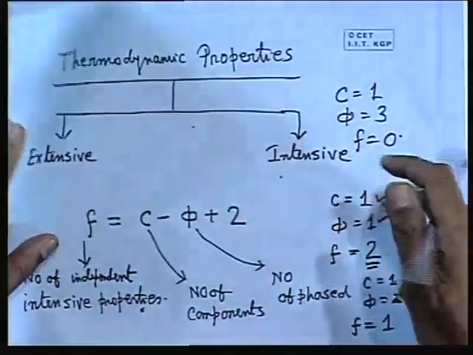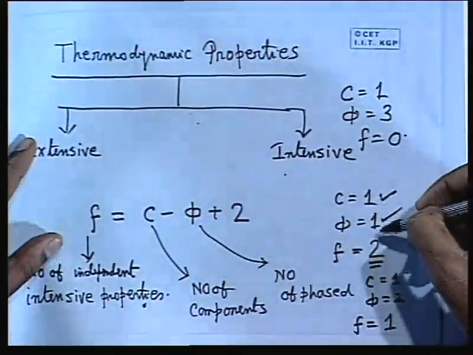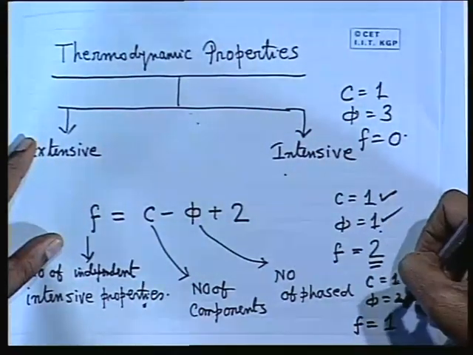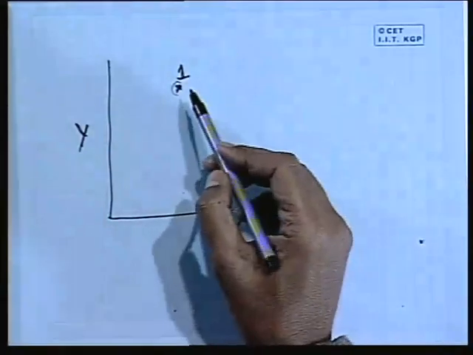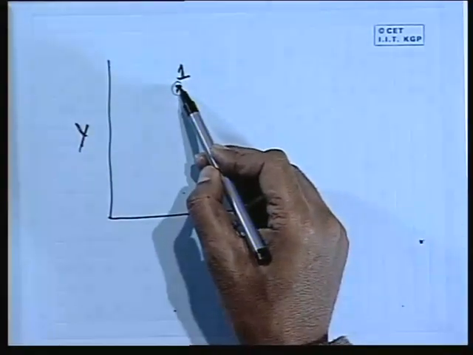That is known as the triple point. So the number of independent properties becomes 0 in that case. We will be discussing mostly single component, single phase and single component, two phase cases in our course.